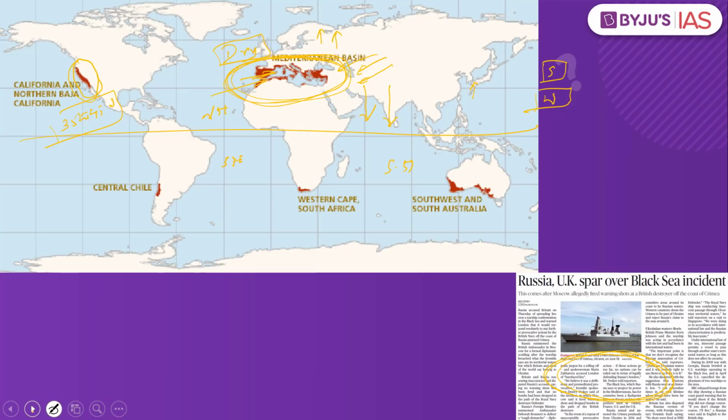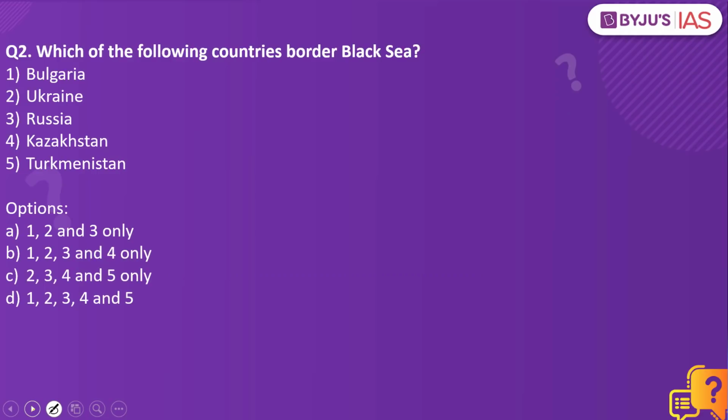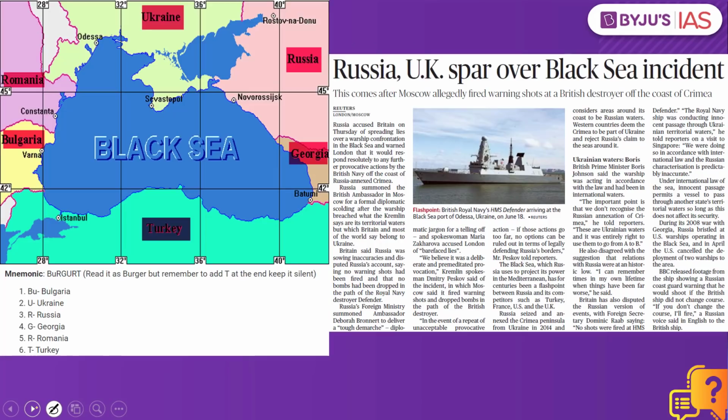Now let's look into the next practice question. Which of the following countries border Black Sea? One, Bulgaria. Two, Ukraine. Three, Russia. Four, Kazakhstan. Five, Turkmenistan. The answer to this is 1, 2 and 3 only. When you look into the Black Sea, you have these countries that are surrounding it. One is Russia, second is Georgia, third is Turkey, fourth is Bulgaria, fifth is Romania, and finally we have Ukraine.